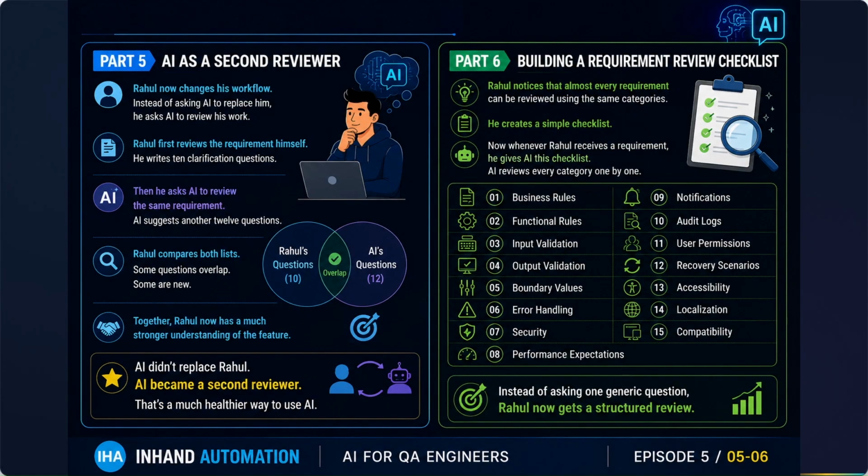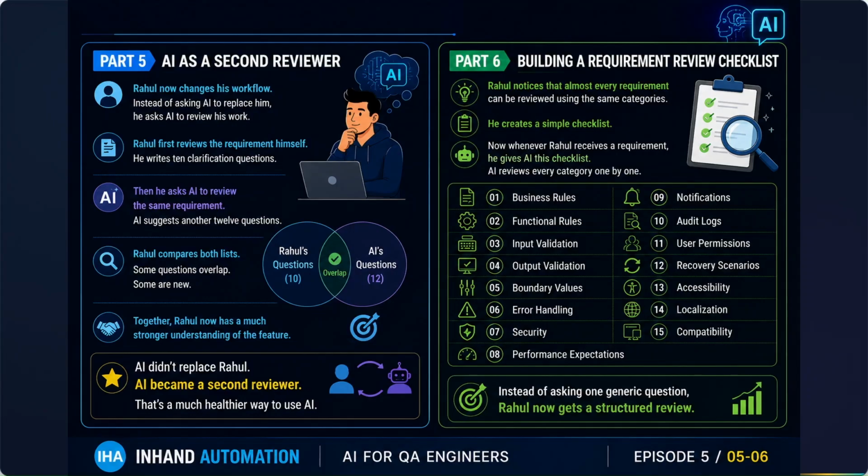So let's move to the next topic, which talks about AI as a second reviewer. Now, what happens? Rahul changed his workflow. Instead of asking AI to replace him, he asked AI to review his work. Rahul first reviewed the requirement by himself and wrote 10 clarification questions. Then he asked AI to review the same requirement. AI suggested another 12 questions. Rahul compared both lists. Some questions overlap, some are really new. So together, Rahul now has a much stronger understanding of the feature.